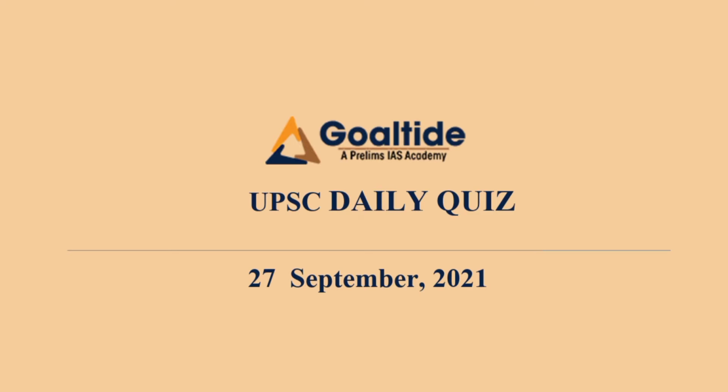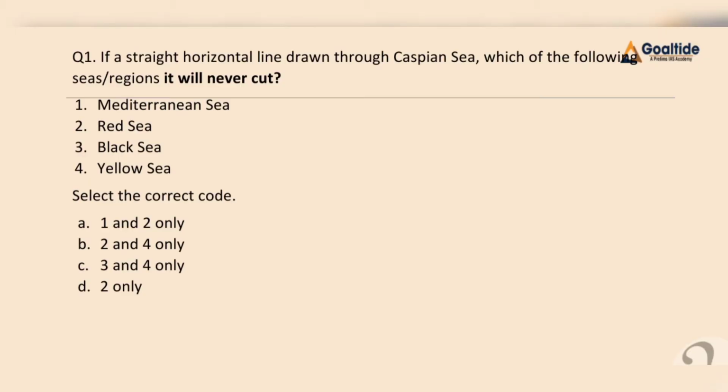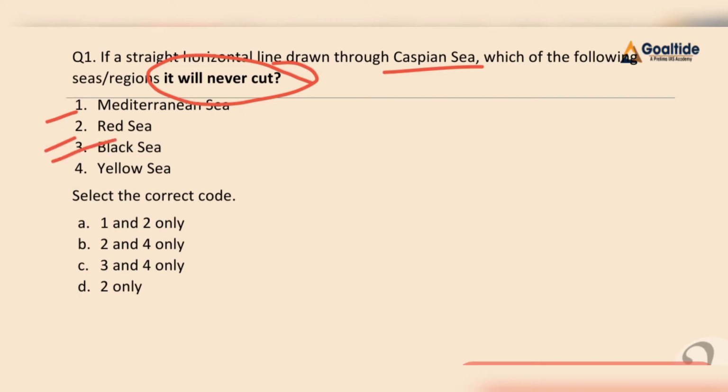Our today's session will be totally dedicated to map-based questions. So now let me start. Here is question number 1. If a straight horizontal line is drawn through the Caspian Sea, which of the following seas or regions will it never cut? Here we have to focus on "never cut". The options are: first, Mediterranean Sea; second, Red Sea; third, Black Sea; fourth, Yellow Sea. Here we have to find out which of the above statements is correct, right?